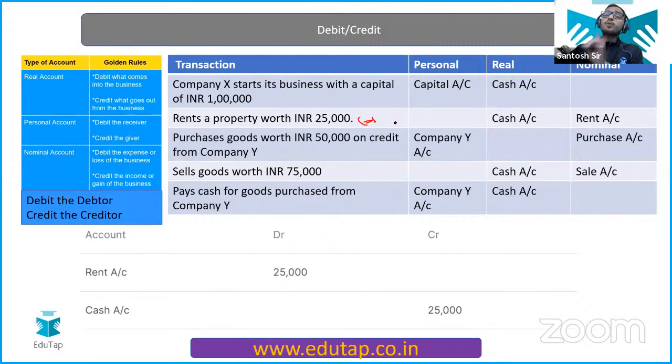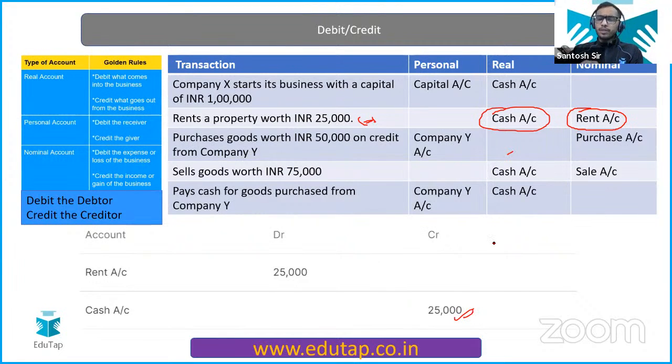Now the next entry: rents a property worth rupees 25,000. First, you have to identify the two accounts that are getting impacted here. The first account is your cash account, because you are renting a property, right? And another account is your rent account. Easy enough. Now you are paying cash, and cash comes under the category of real account, and the real account rule says debit what comes in, credit what goes out. So cash is going out, so you are going to credit your cash. Clear everyone? Very easy.